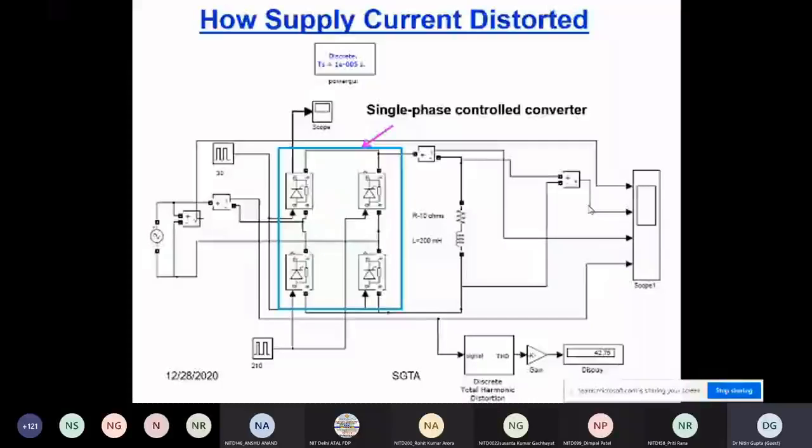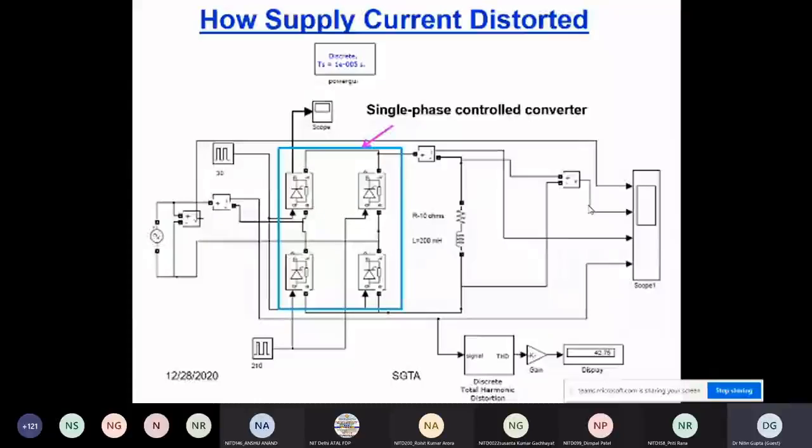One of the questions I also took was: if you have a supply and a simple power diode and another load, what impact will there be on the supply voltage and the supply current? And a very good discussion was there. The same thing is here. You can see 4 MOSFETs; you can also take 4 IGBTs, with their pulses. This diagram is not related to any book or any literature. This is a simple rectifier. Input is AC, output is DC.